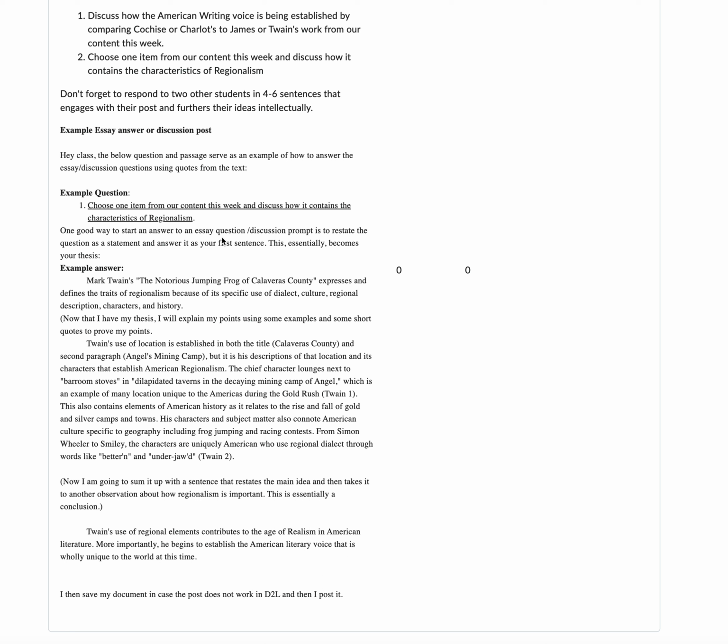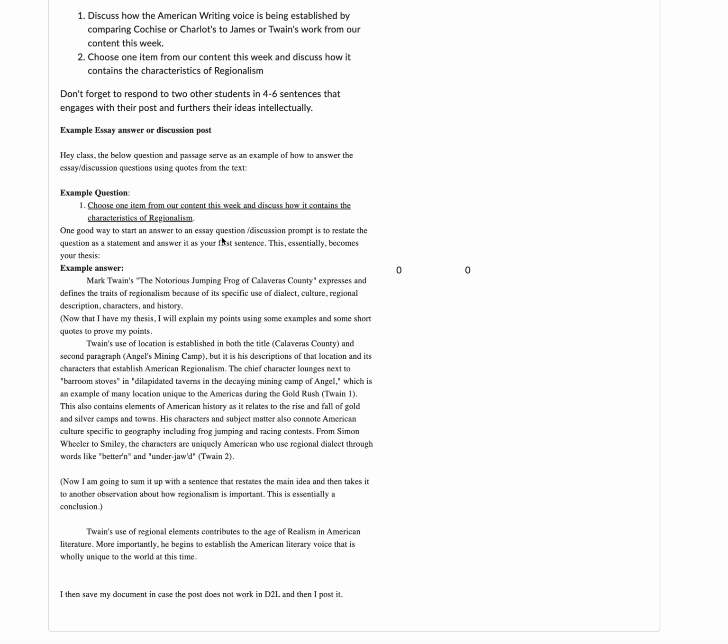Okay, so now that I've got that thesis, I'm going to explain those points, and I'm going to back them up with examples from the text. Now, every example you use doesn't have to be a quoted example, okay? I mean, some things you just don't need to quote. Like in this first sentence, Twain's use of location is established in both the title, Calaveras County, and second paragraph, Angels Mining Camp. But it is his descriptions of that location and its characters that establish American regionalism.